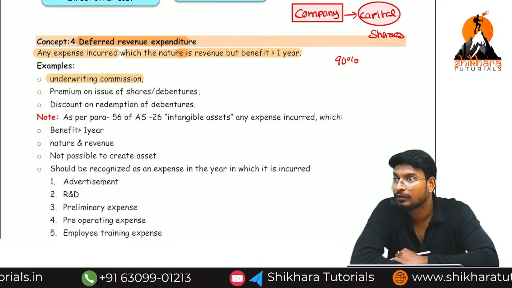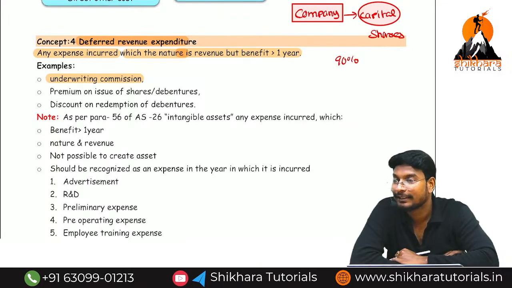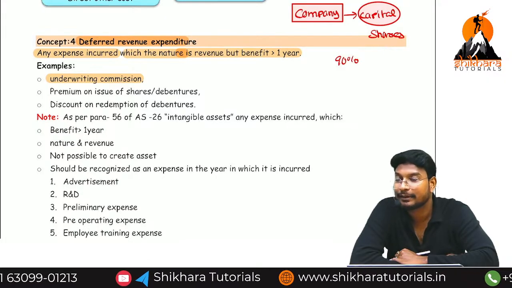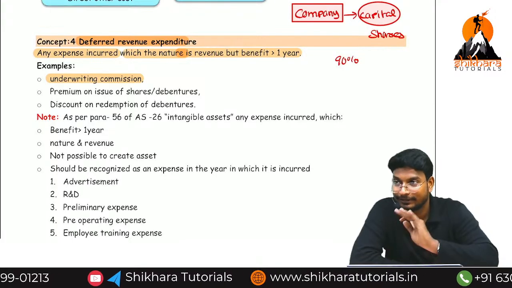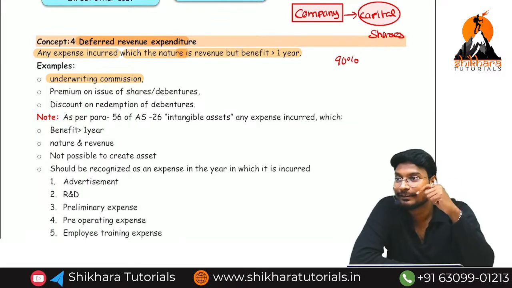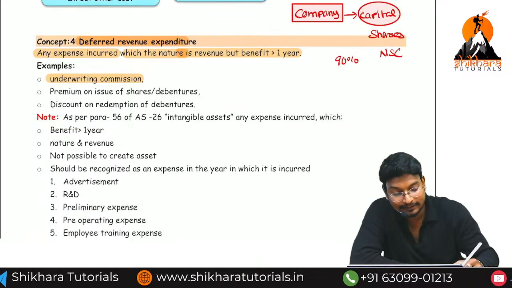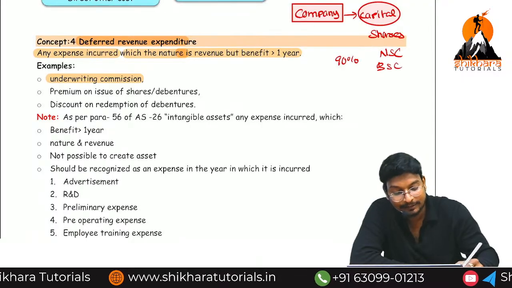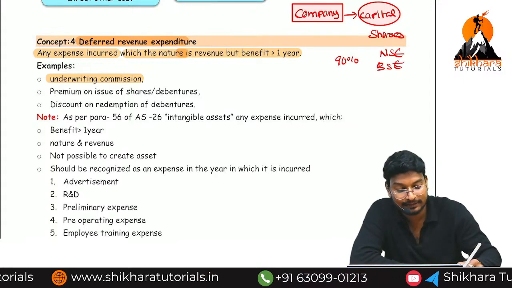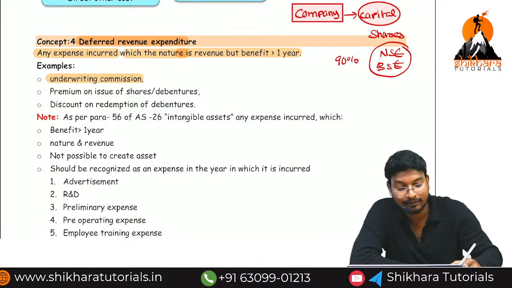We have two types of stock exchanges, NSE and BSE. NSE means National Stock Exchange and BSE means Bombay Stock Exchange. SEBI is the regulatory body. In these stock exchanges we can purchase the shares.